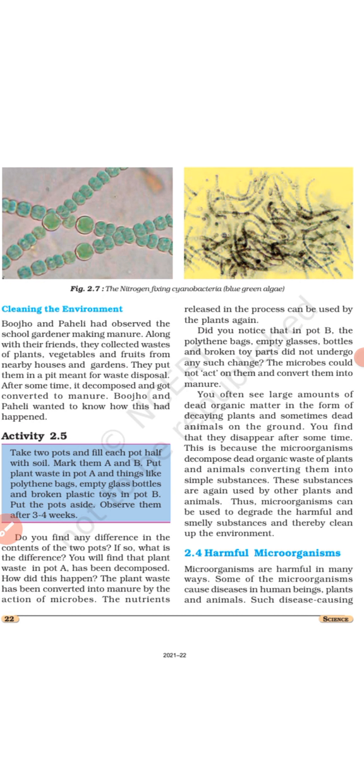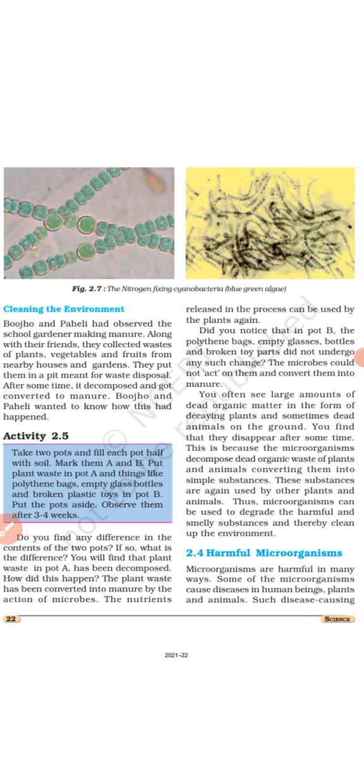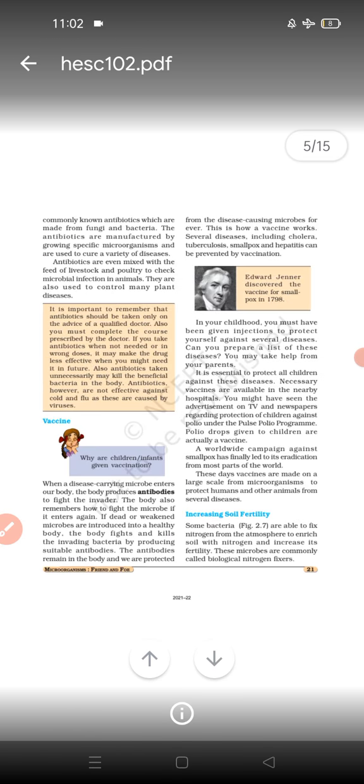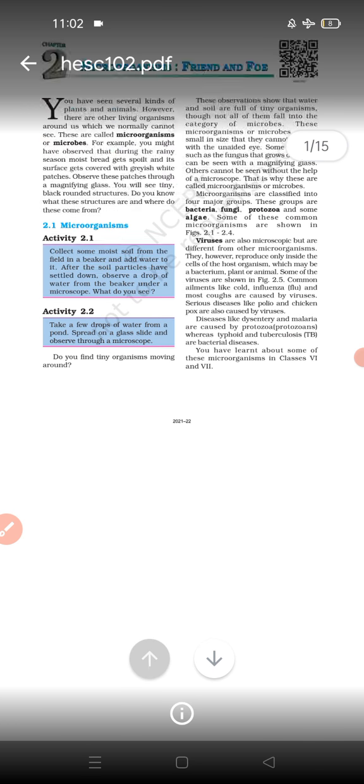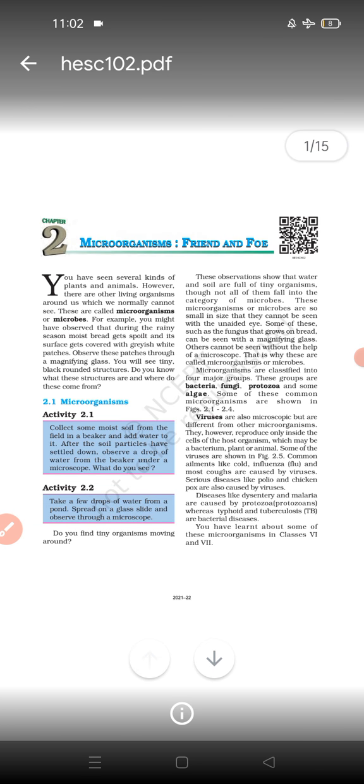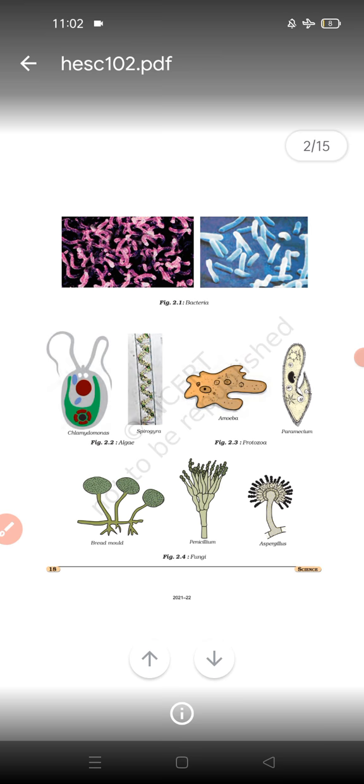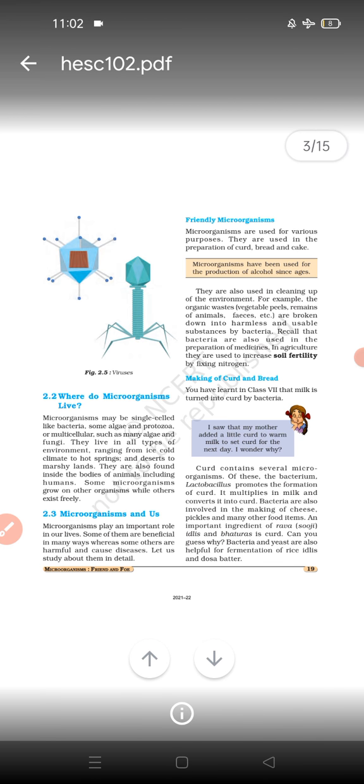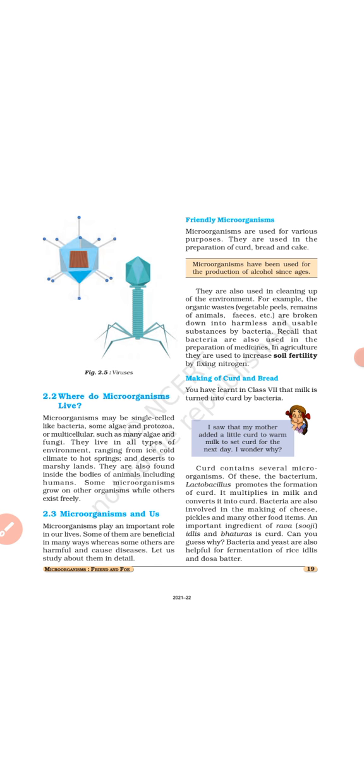And in the offline classes we were already discussing this chapter, that is Microorganisms: Friend and Foe. So in this chapter we have studied about microorganisms. What are microorganisms? Where do microorganisms live? The classification of microorganisms we have studied, that is microorganisms can be divided into bacteria, fungi, viruses, protozoa, right?